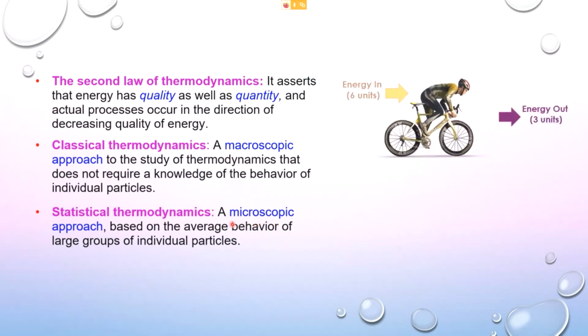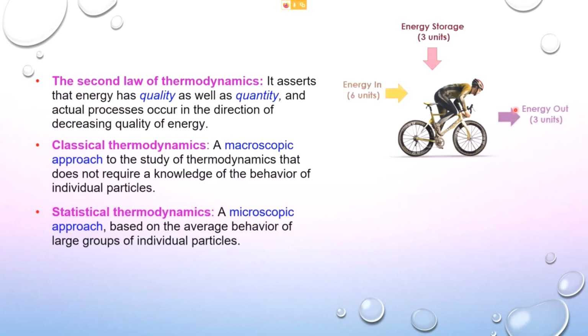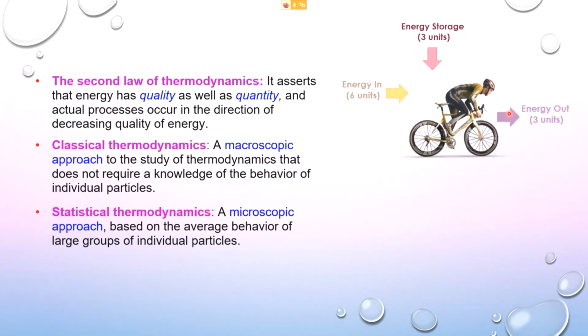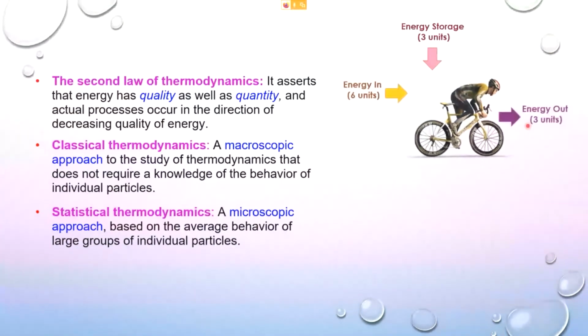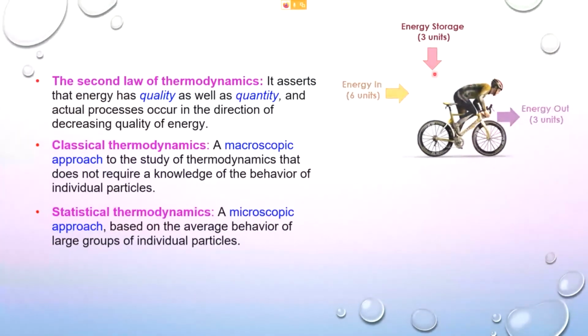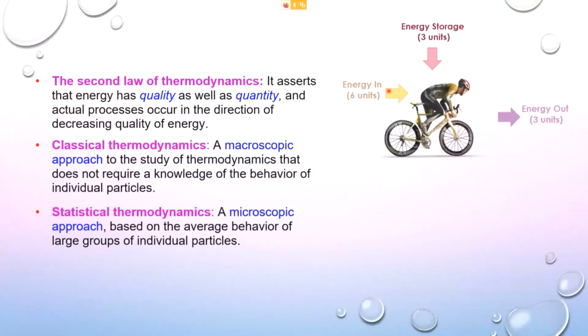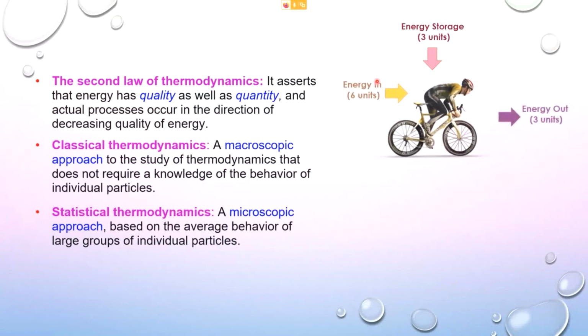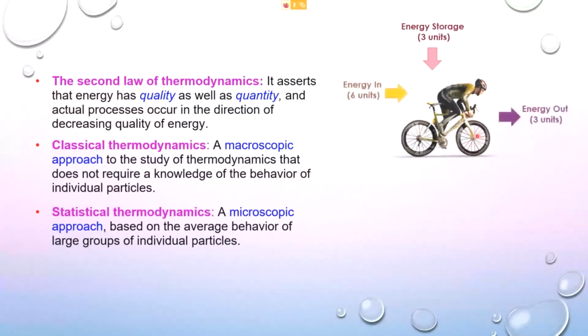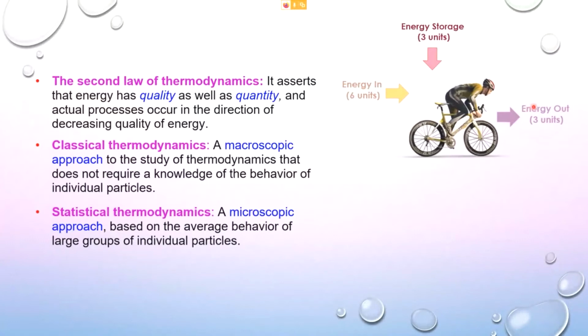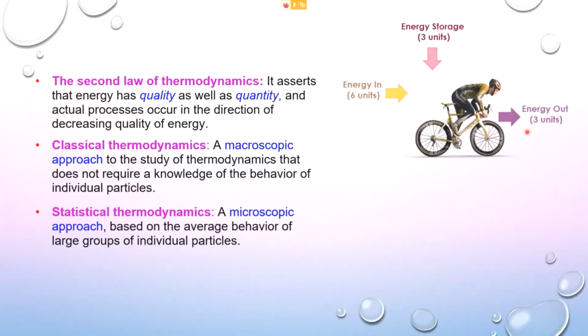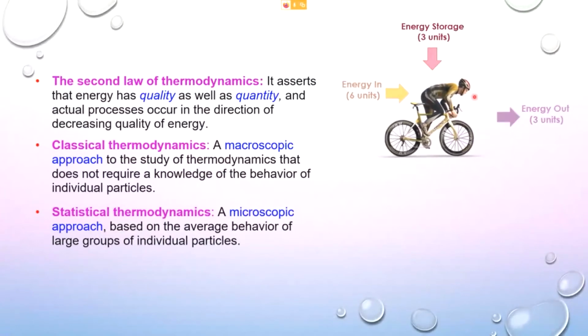This diagram here is just to show you the concept of energy. You see here, the total input to this cyclist is 6 units of energy. If, let's say, it takes 3 units to do work, then there must be 3 units stored inside the cyclist's body.